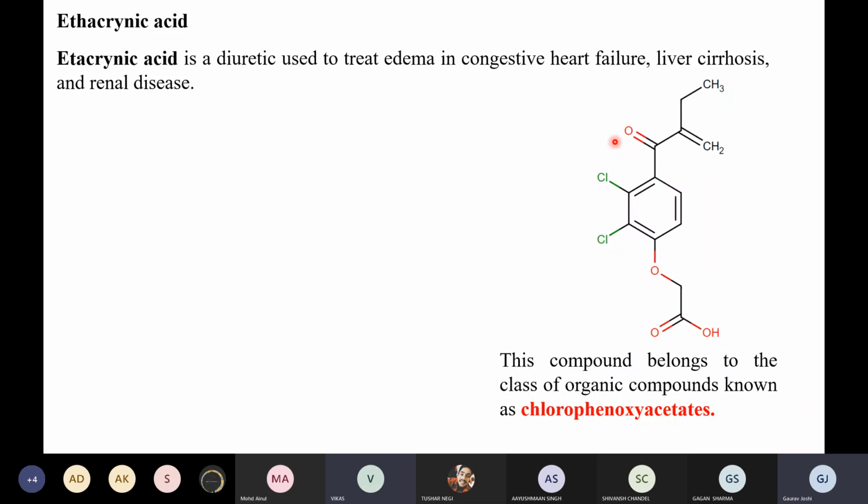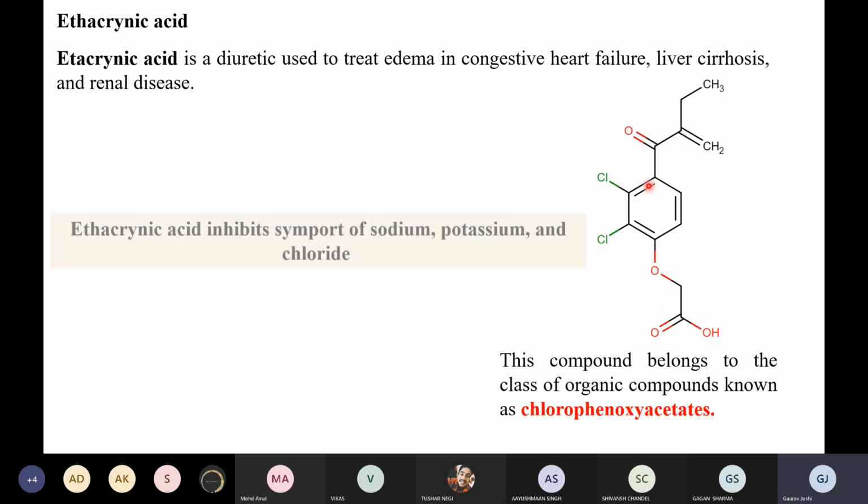So basically the acetates are derivatives of carboxylic acid and generally they are called esters, right? For example, ethyl acetate. Ethyl acetate is also an ester, right? So this is the ester moiety, a derivative of carboxylic acid. If you look at the side, it is COOH also, right? So basically this is the carboxylic acid derivative. A simple molecule: chlorophenoxy, chloro and phenyl ring, simple molecule again, right?